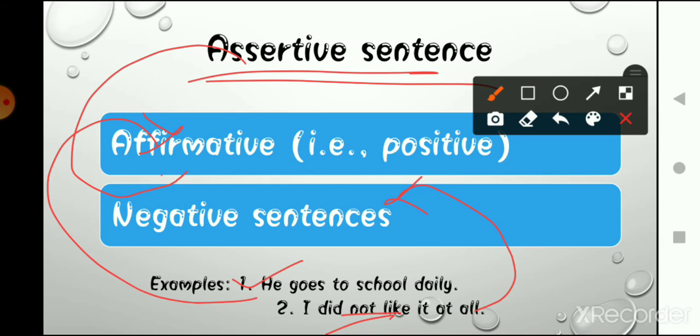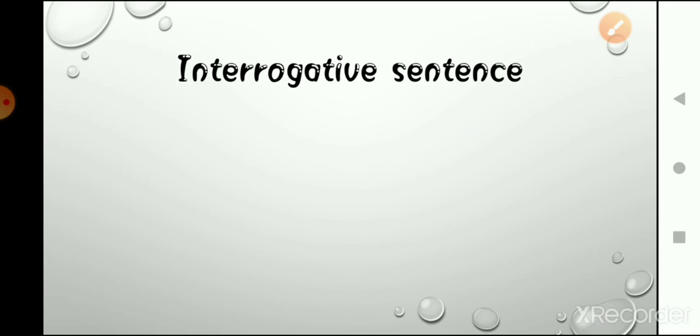First one is affirmative, that is positive, and the second one is negative, that is by adding words like not, no. Okay, we can add these types of words in a sentence, and that will become an assertive sentence of negative type. Now the second type is interrogative sentences.